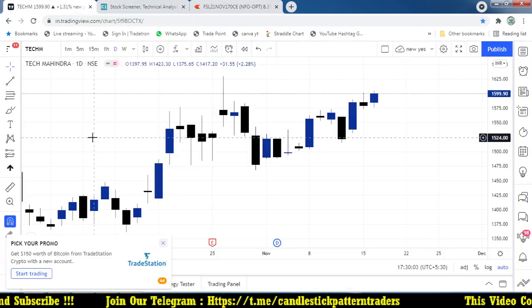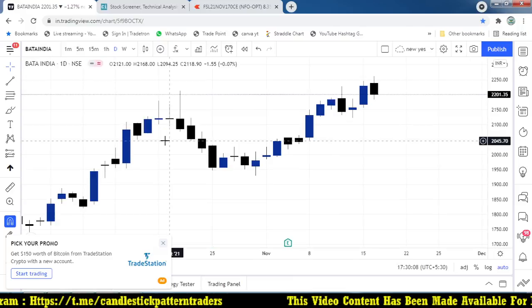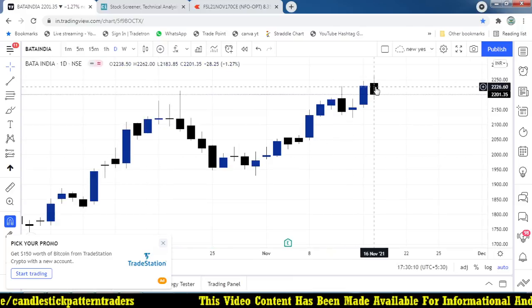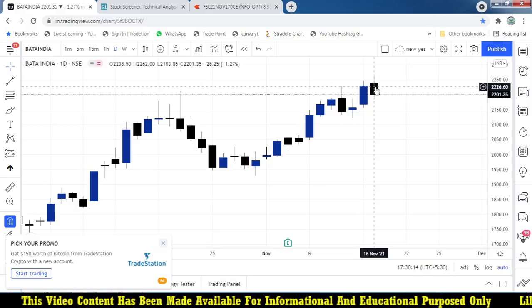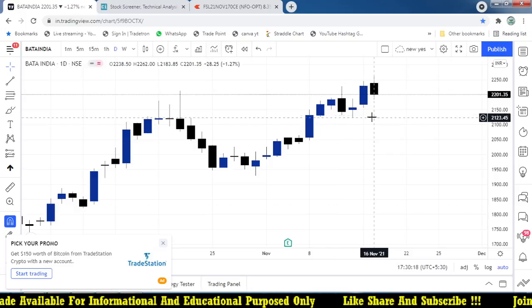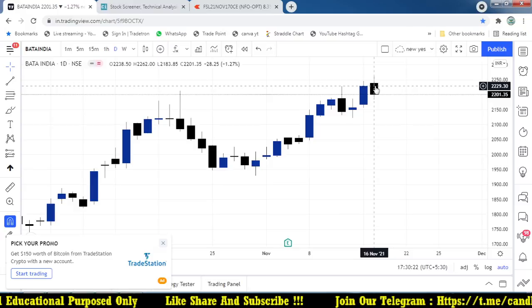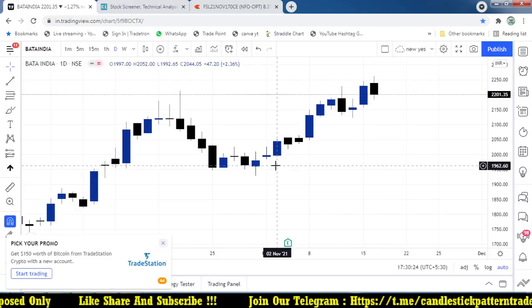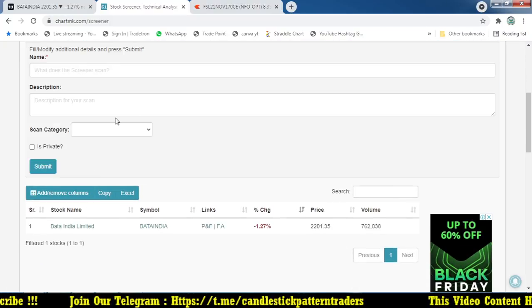So let's go for Bata India. I think Bata India moved up very big, and it started at 2238. It came down to a low of 2183, somewhere around 40-50 points. It is moving down today. So if you are even taking an option, there is a chance to make profit in that particular Bata India also. But only a few stocks. I'm planning to take not more stocks.